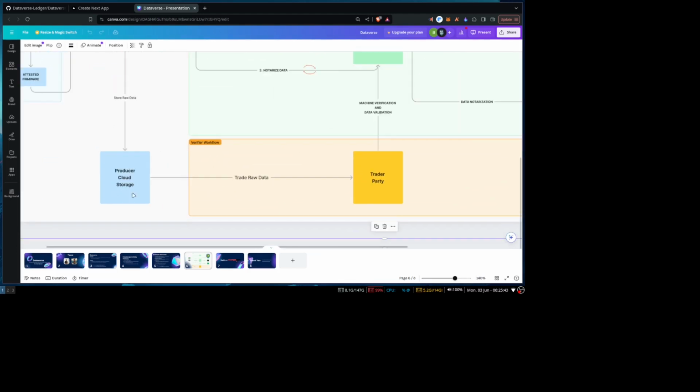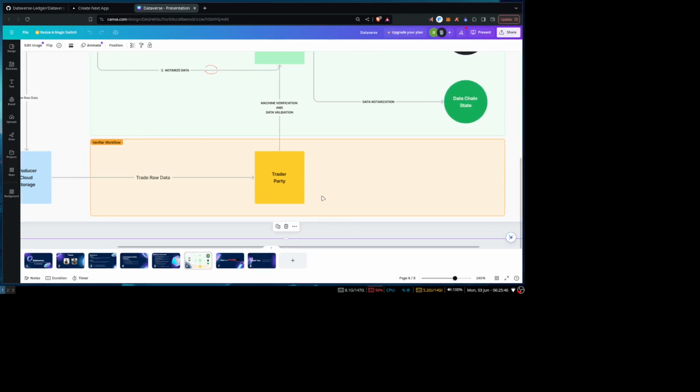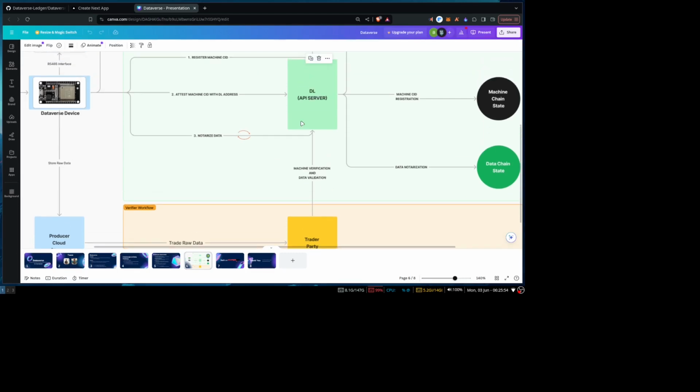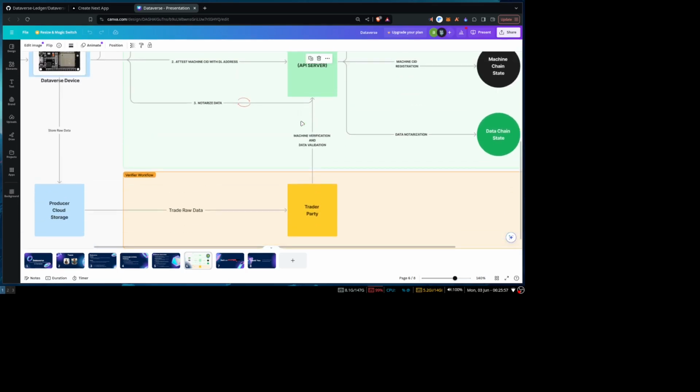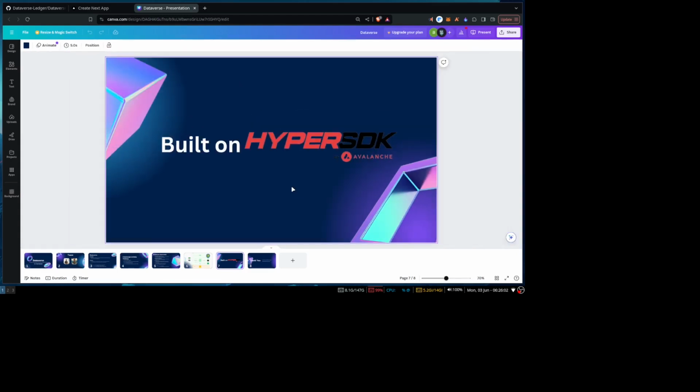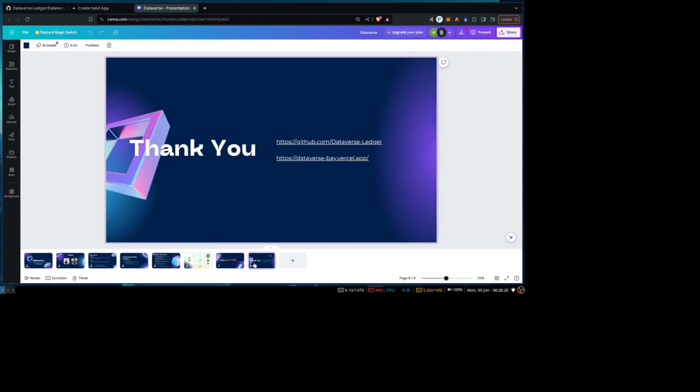Now that you have your produced data, you can share it with other companies, and they will quickly pull the data into their node and easily verify the data to the chain. This is very high performance because we are using Hyper SDK, and the transactions per second is very high. We were shocked by it, and it was actually very easy to create the chain, even considering other frameworks. It took us only 3 days to create the whole chain, right? So thank you. Now let's move to the demo part.